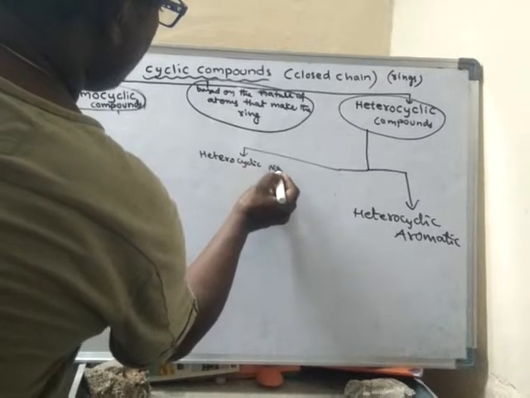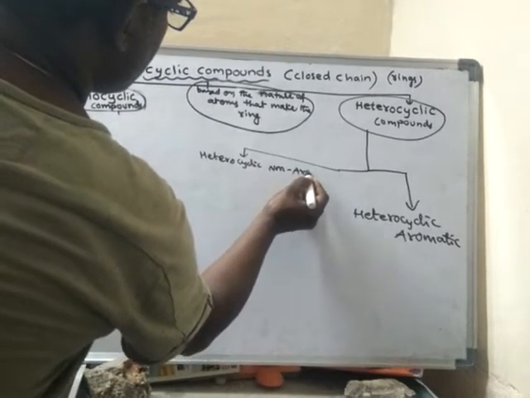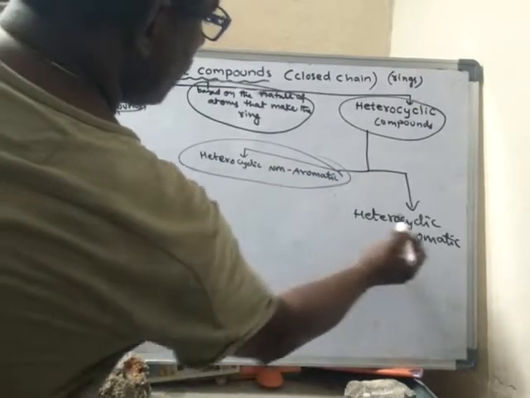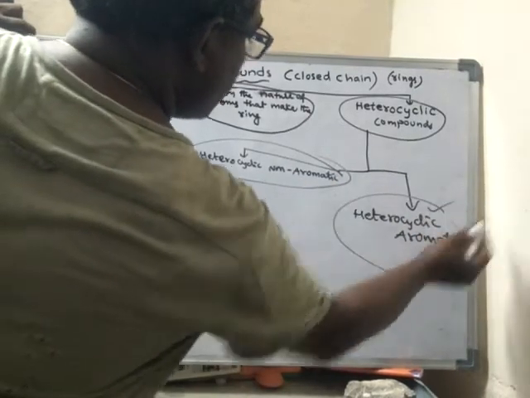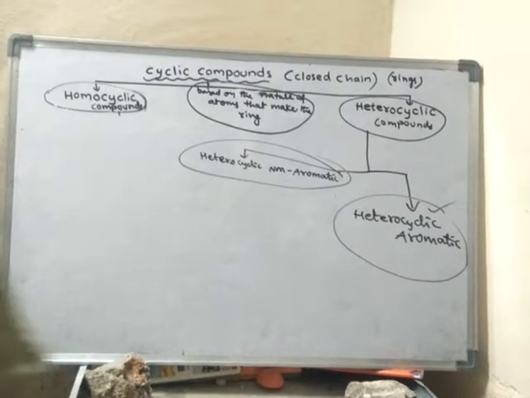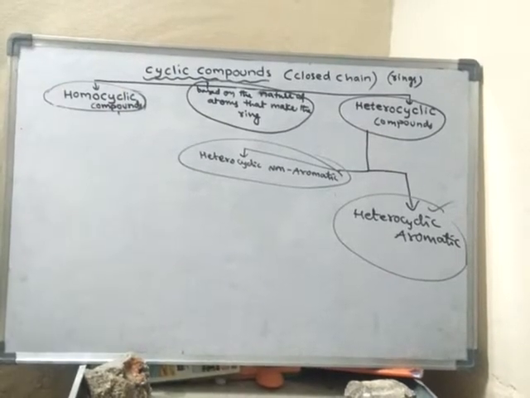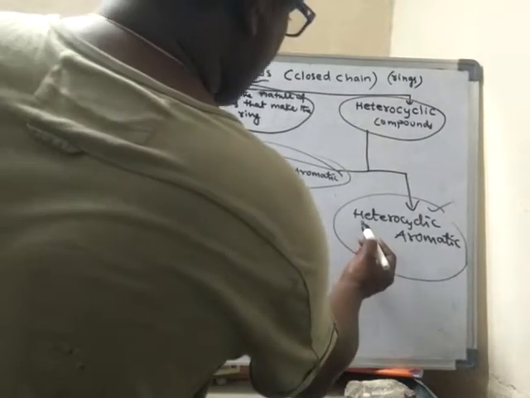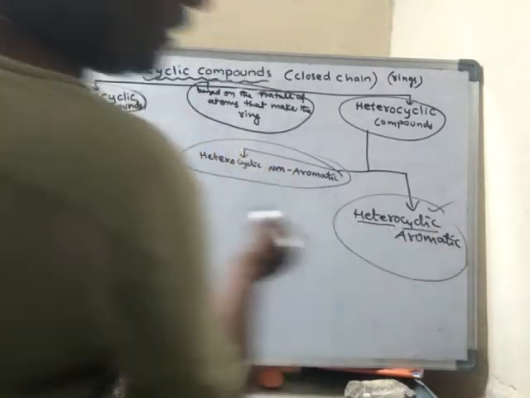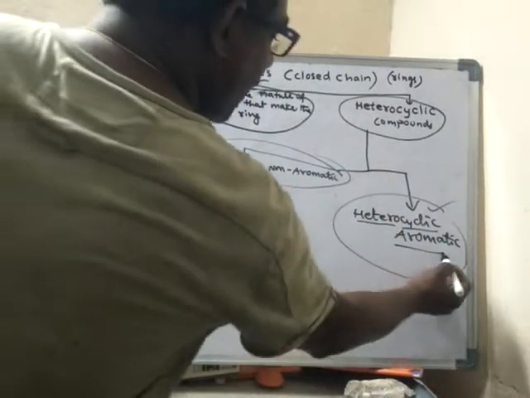Heterocyclic non-aromatic compounds we have learnt about. Okay, this is finished. Now we are learning about heterocyclic aromatic compounds. What are heterocyclic aromatic compounds? That means they contain a heteroatom, they are cyclic in nature, and they are aromatic.